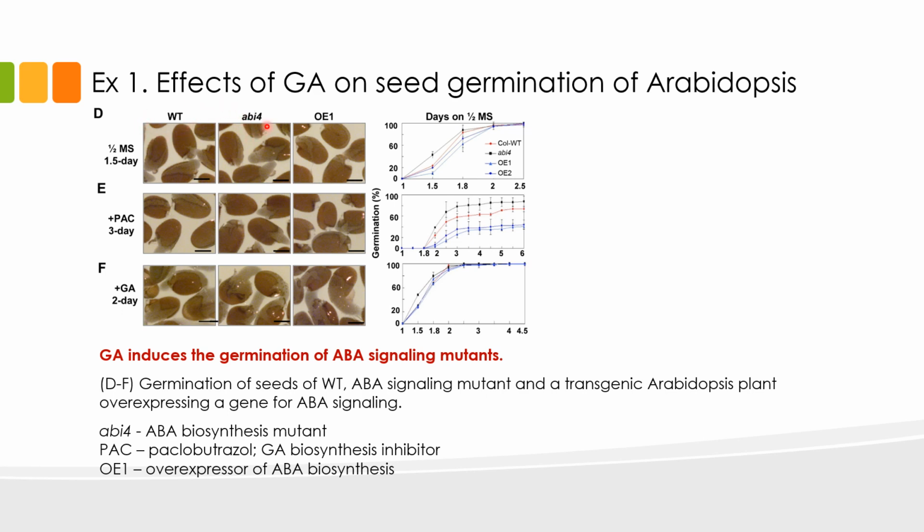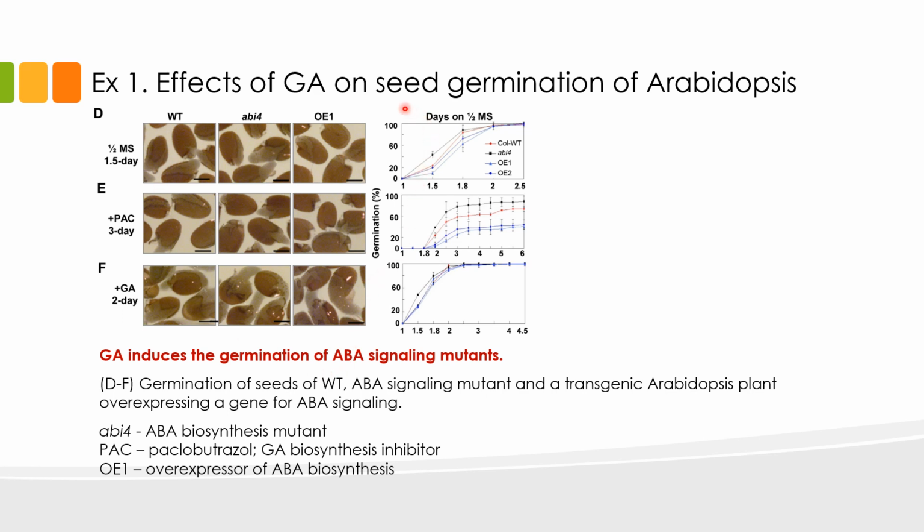We have ABI4, which is a mutant that cannot produce ABA, and OE1, which produces too much ABA. The seeds were germinated in 1/2 MS media, 1/2 MS media containing paclobutrazol. Paclobutrazol inhibits GA synthesis. And then we have seeds that were germinated in 1/2 MS media containing GA. These graphs on the right are germination data that correspond with the data taken from the pictures on the left.